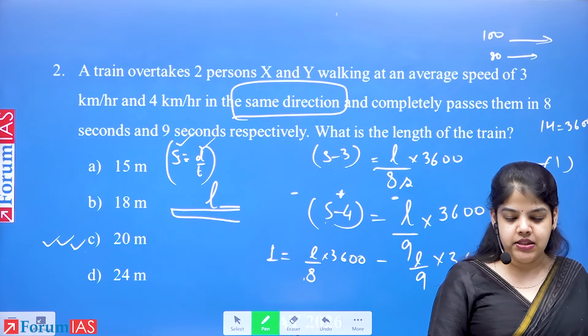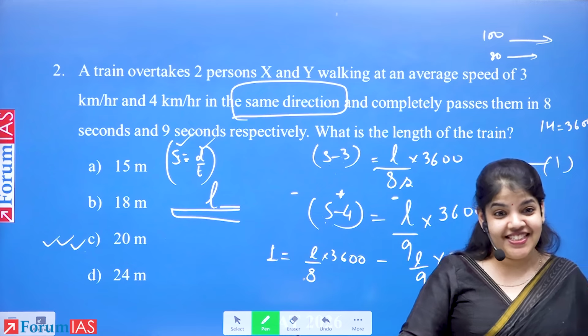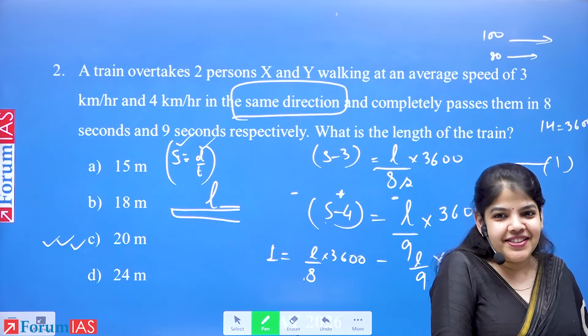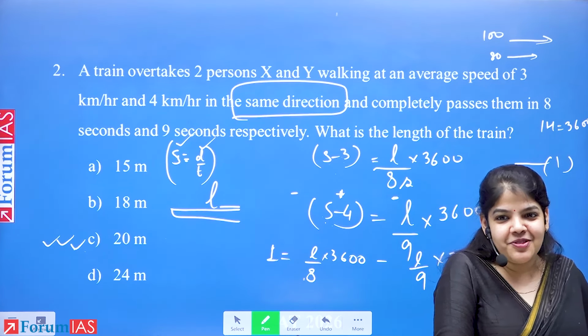What is L? 1 by 50. But that is 1 by 50 kilometers. How many meters? 1 by 50 kilometers is 1000 by 50. What is 1000 by 50 now? 20.